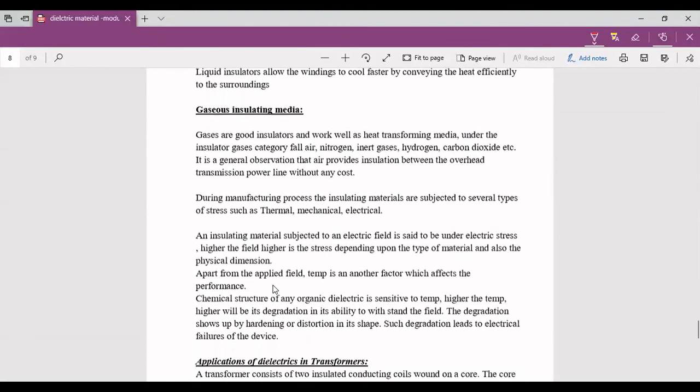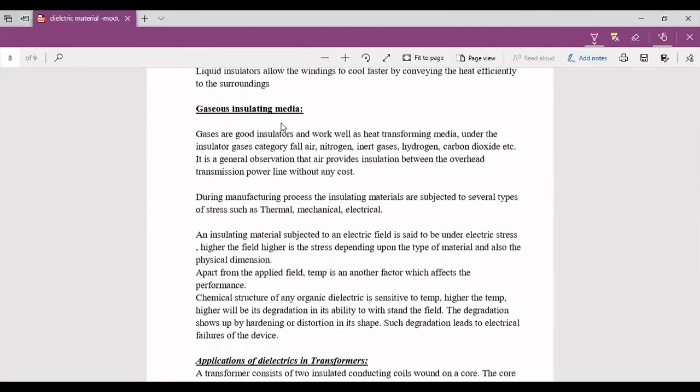And next are gaseous insulating materials. Gases are good insulators and work well as heat transferring media. Under the insulating gases category fall air, nitrogen, inert gases, hydrogen, carbon dioxide, etc. It is a general observation that air provides insulation between the overhead transmission power lines without any cost.